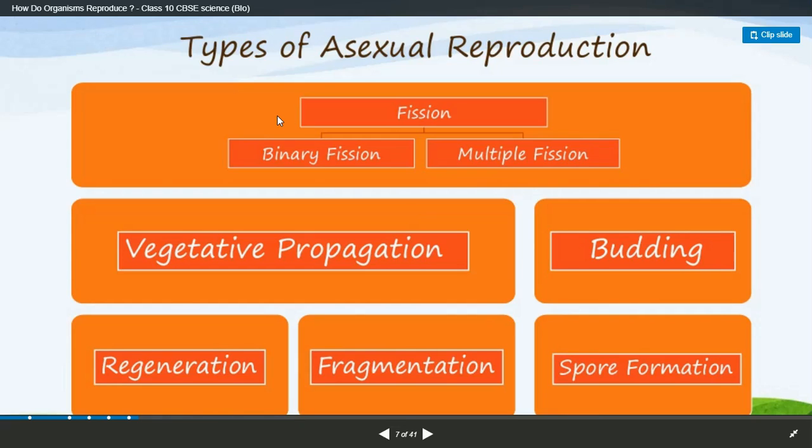These are the modes of asexual reproduction: fission, vegetative propagation, budding, regeneration, fragmentation, and spore formation. We'll learn about them in more detail in the coming slides.